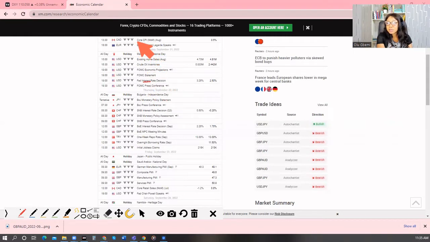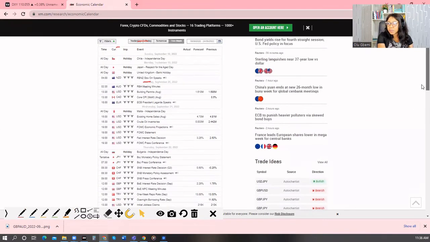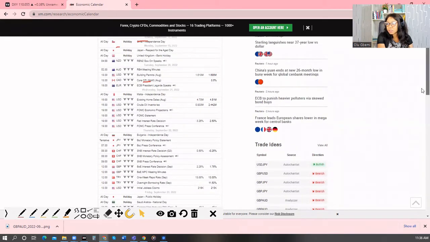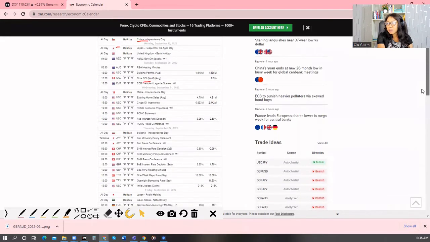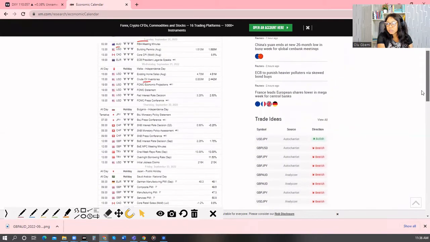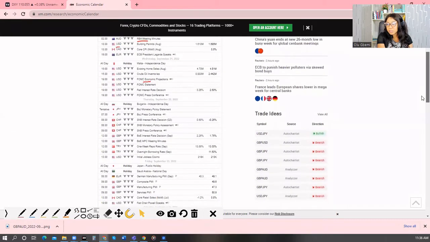On Tuesday, we're expecting the core CPI month over month for the Canadian dollar. That's also of a high level of importance. For the Eurozone, we're expecting the ECB president's speech. That usually is also of a high level of importance, and we want to pay attention to it. How about Tuesday? Do we have anyone we're expecting? RBA for the Australian dollar, the RBA meeting. We're expecting that. Okay, so Tuesday as well, we're expecting the president's speech.